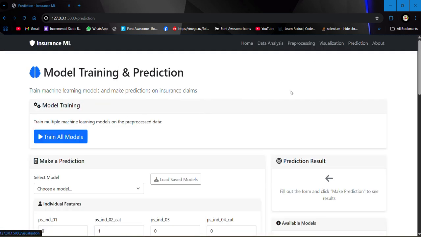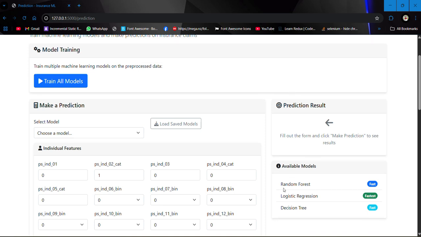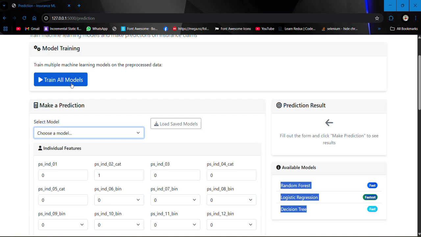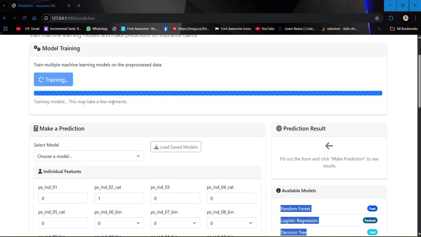Prediction. If we go here in prediction, basically what we can do is we can also train our model on the basis of the data set that we have. Currently, we have a 60K data set with the train set and with the testing data set also, so that we can check the accuracy of our model. Currently, we have three models available. Obviously, we can add more, but currently I have used these for demo purposes. And here we can select any of them. We can also train our model. So, for example, if I click here, it starts training.